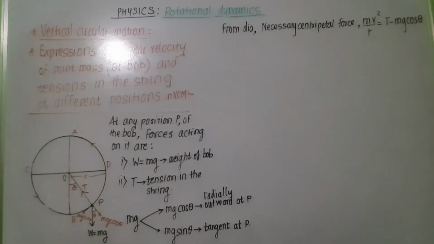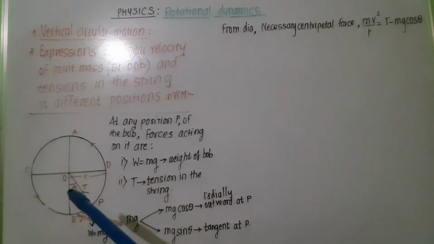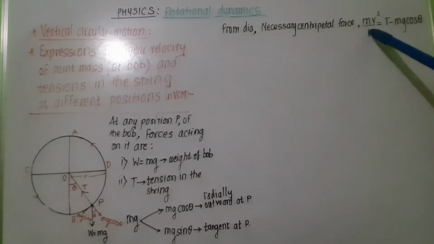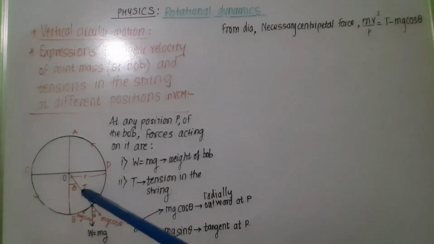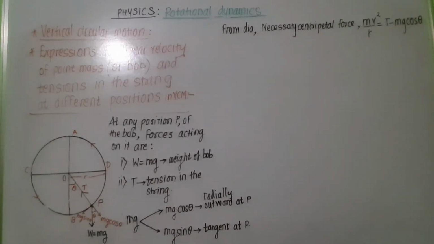Now the necessary centripetal force required for vertical circular motion of the bob is given by the formula mv square upon r is equal to T minus mg cos theta, because mg cos theta is opposite to the direction of tension. This is the force acting at any position of the bob in vertical circular motion.